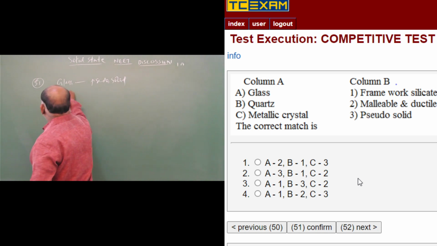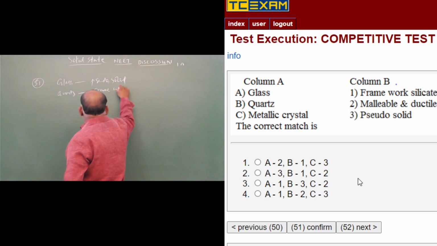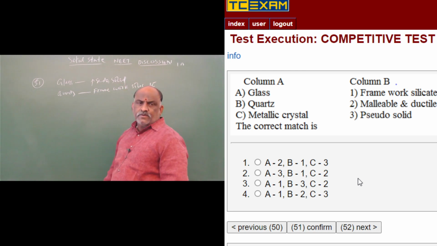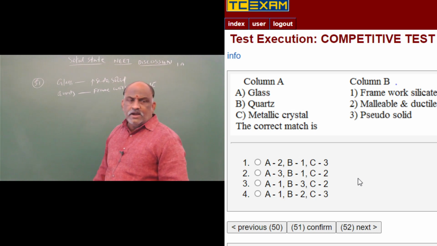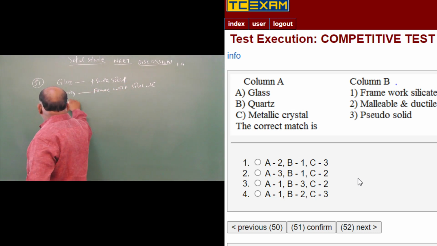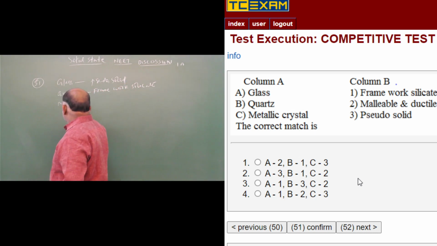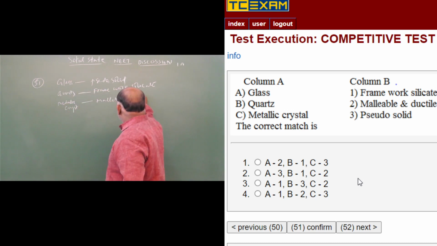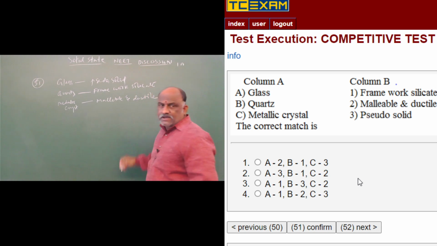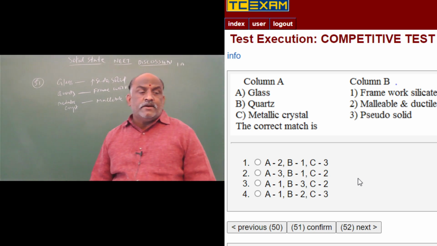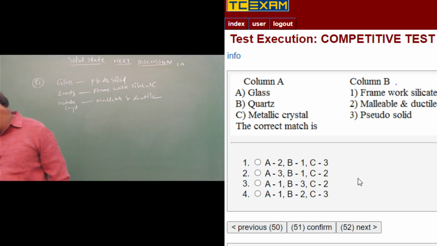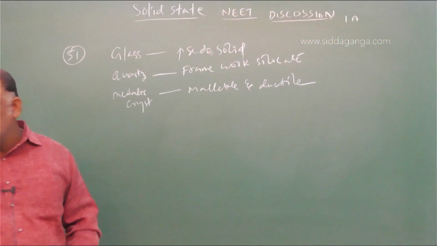So quartz is the framework silicate, covalent solid this is, and metallic crystal, malleable and ductile. Malleable and ductile, this is a direct question according to the types of solids. According to the types of solids, you should go through this.